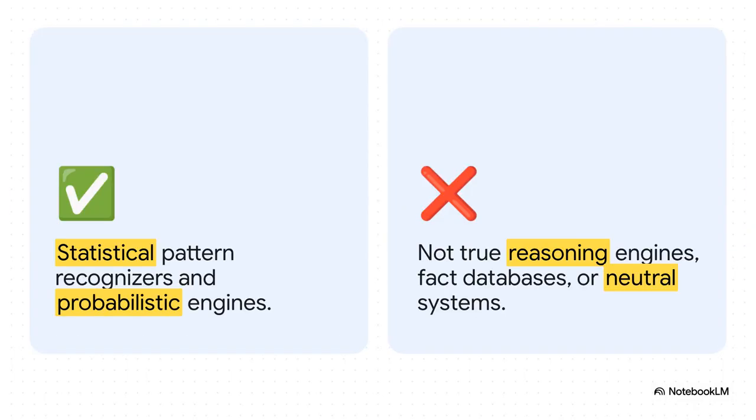Now, we absolutely have to separate the reality of AI from the hype. What large language models are, they're statistical pattern recognizers and probabilistic text completion engines. But here's where people really get into trouble. What they are not. They are not true reasoning engines. They are not infallible databases of absolute facts. And that right there is exactly why they hallucinate, or just make things up when they don't know an answer. And perhaps most importantly, they are absolutely not neutral or bias-free systems. They simply reflect the data they were trained on.